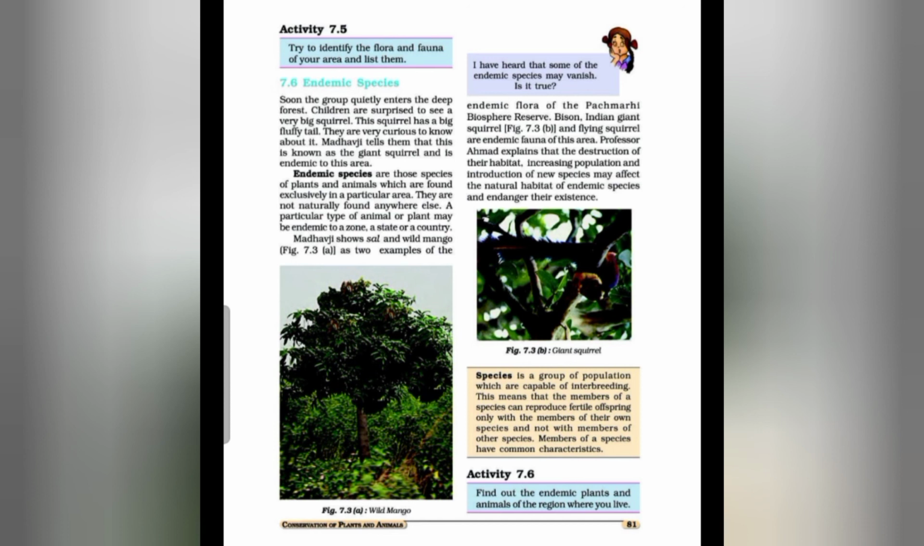Species, what is the meaning of species? As we have discussed earlier, a species is a group of populations which are capable of interbreeding. This means that the members of a species can reproduce fertile offspring only with the members of their own species and not with the members of other species. Members of a species also have common characteristics. Now, one more activity is given that you have to do. Find out the endemic plants and animals of the region where you live.